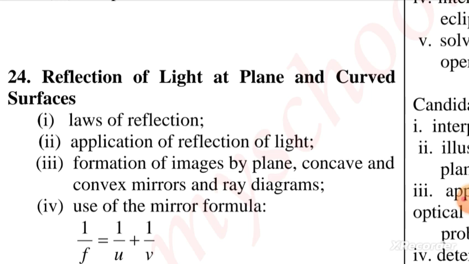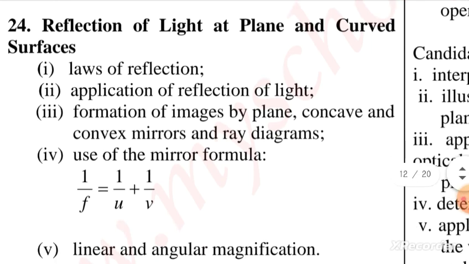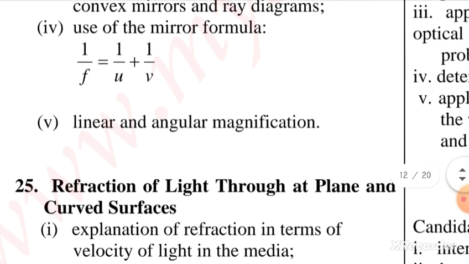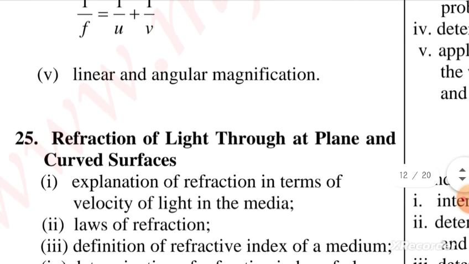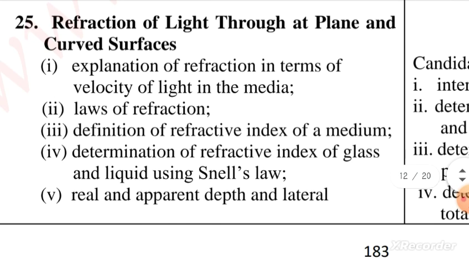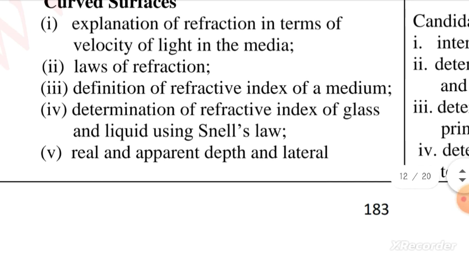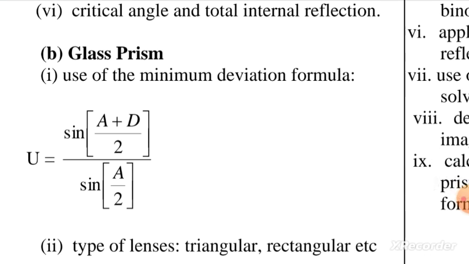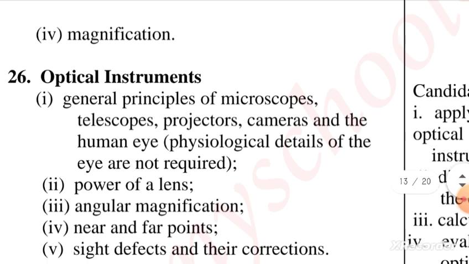The next topic, as we study, we'll be taking them one by one after the others. Reflection of light at plane and curved surfaces. This will involve things like laws of reflection, and all the rest. 25th is refraction of light through plane and curved surfaces, which involves explanation of refraction in terms of velocity of light in the media, laws of refraction, and all the rest with the calculation. Glass prism with the calculation.